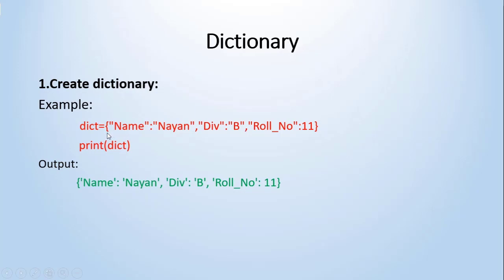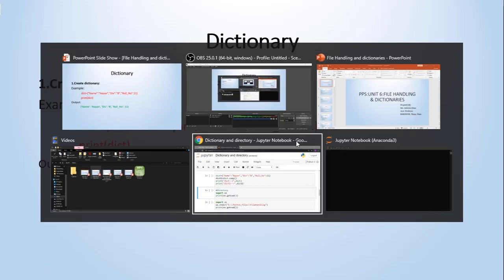In the first slide itself I have explained that elements are enclosed between curly braces, each key and value is separated with colon, and each key value pair is separated with comma. Here I have taken keys as strings, and the values may be of any data type you prefer. I have taken a simple dictionary with the keys name, division and roll number, and written the values for those keys. We will run this program on the Jupyter notebook.